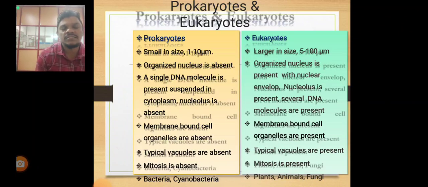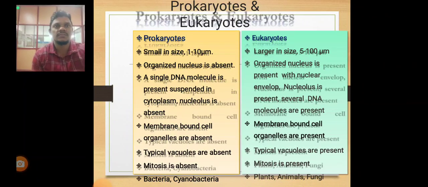The difference between prokaryotes and eukaryotes: prokaryotes are small, 1 to 10 micrometers, while eukaryotes are larger, 5 to 100 micrometers. Prokaryotes have a single DNA molecule, while eukaryotes have several DNA molecules. Membrane-bound cell organelles are absent in prokaryotes and present in eukaryotes. Mitosis is absent in prokaryotes and present in eukaryotes.